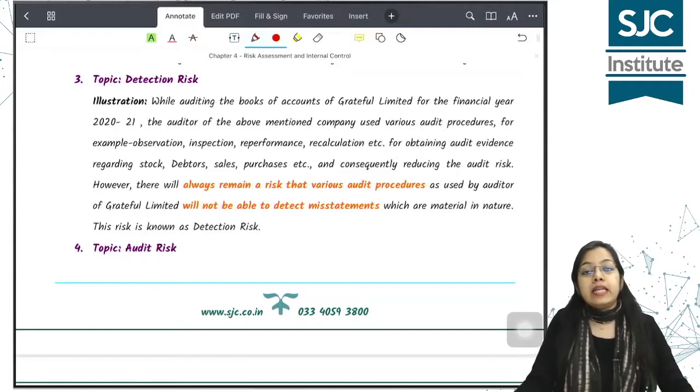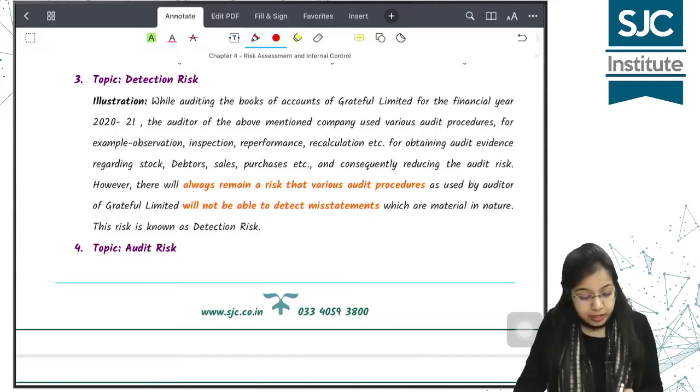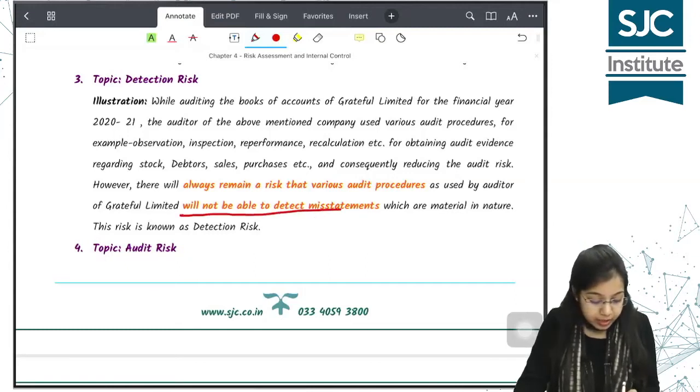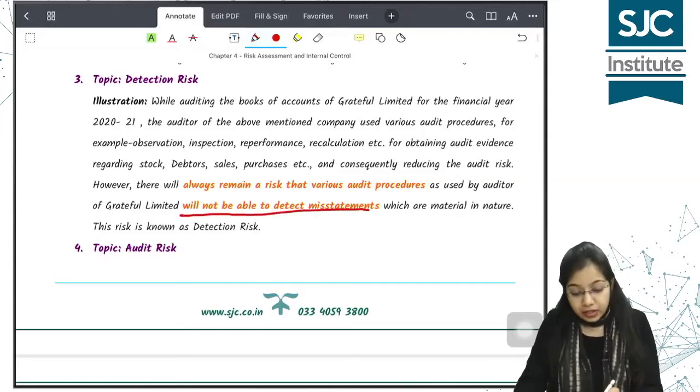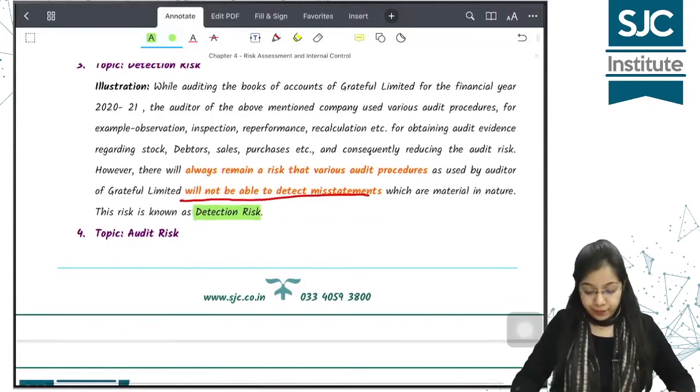तो ऑडिटर ने कई सारे procedures perform किए, कई तरह की techniques use करी, observation etcetera, to reduce the audit risk and to obtain audit evidence. But still, there is no 100% guarantee or absolute assurance that all the misstatements would be detected. So there always remains a risk that various audit procedures as used by auditor of Grateful Limited will not be able to detect misstatements which are material in nature, and this risk is known as detection risk. Am I clear? Yes, ma'am.